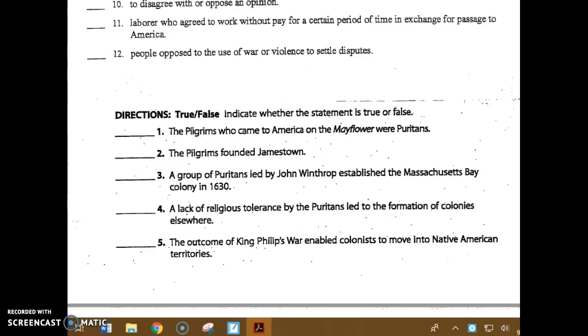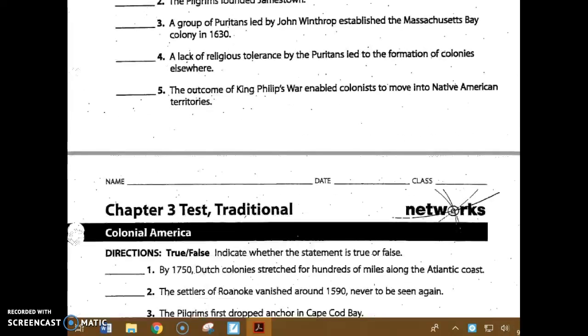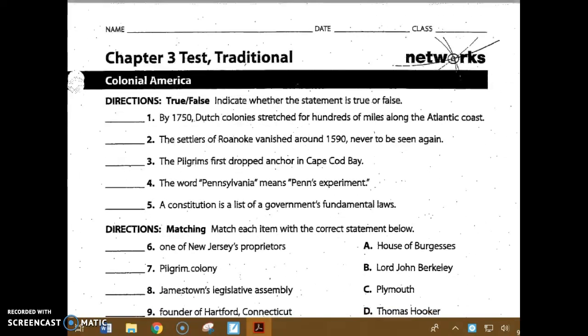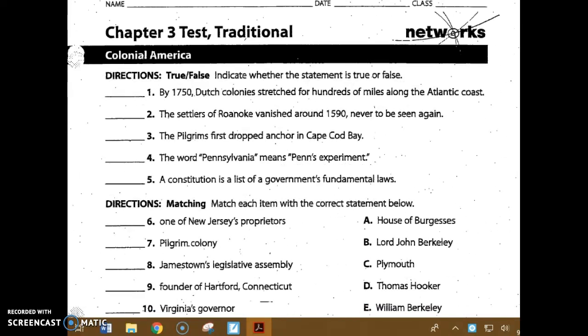Number 4. A lack of religious tolerance by the Puritans led to the formation of colonies elsewhere. True or false? And number 5, the outcome of King Philip's War enabled colonists to move into Native American territories. The next page starts with more true and false.